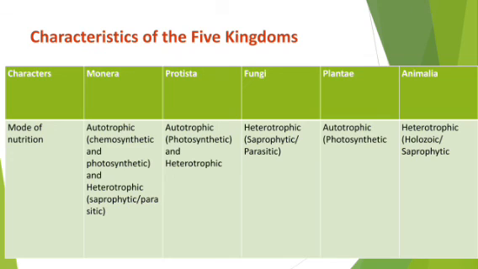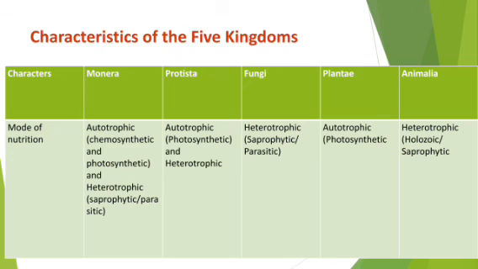Holozoic means, holo means whole. We human beings take food as a whole, isn't it? Our alimentary canal takes the food in the process of digestion, so that is also a holozoic process. We are taking that thing as a whole, ingestion of food.